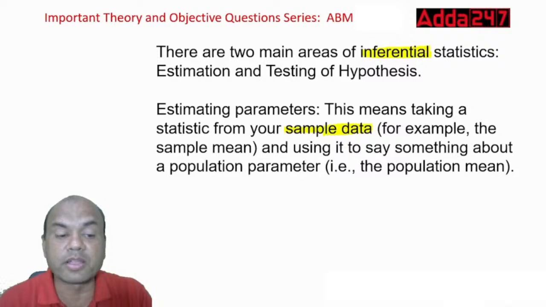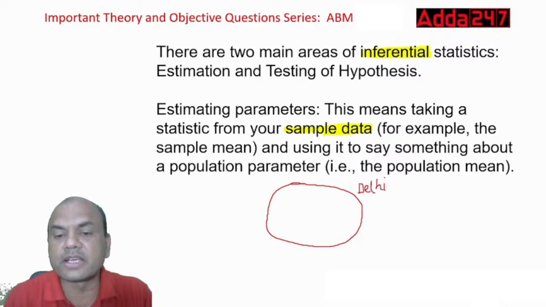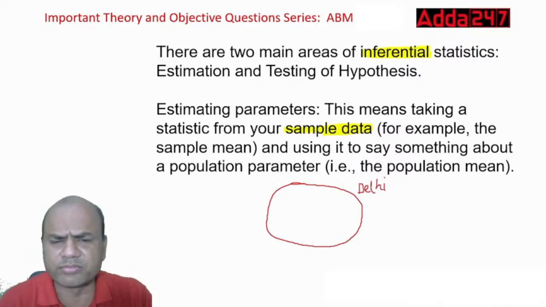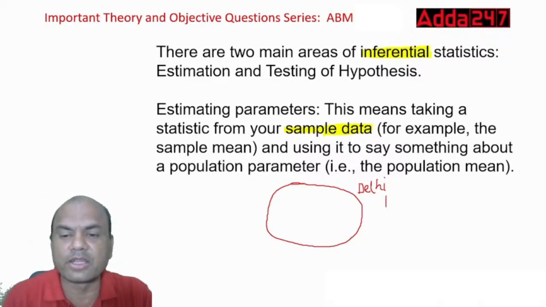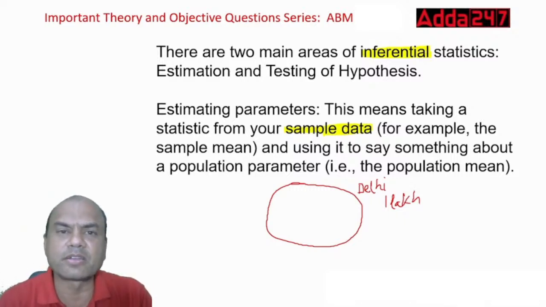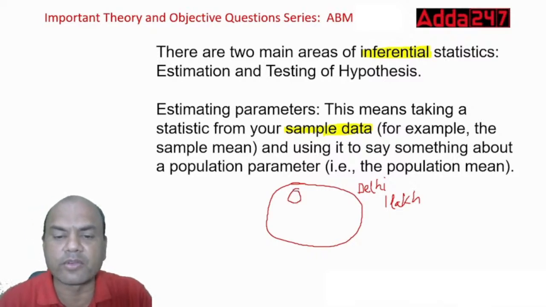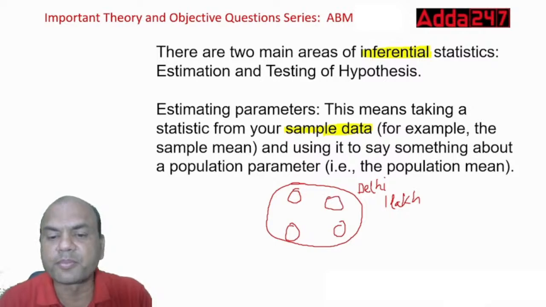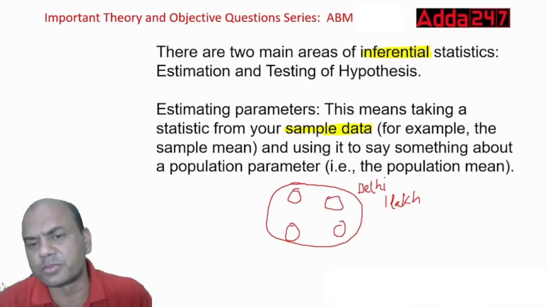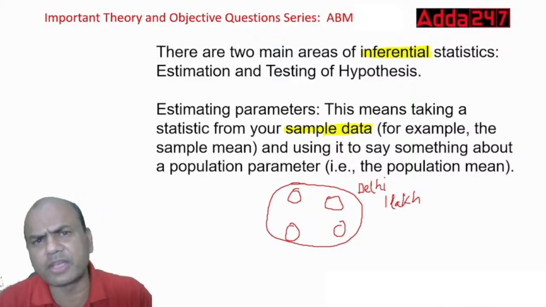Now what do you mean by this concept? Let me explain. Suppose this is my state, let's say Delhi. Let's say I have to do a survey of 1 lakh people in Delhi. Will I be able to do a 1 lakh people survey over here? Not possible. So what will I do? I'll take samples from four corners of Delhi and find out whatever I require. Suppose I require the salaries of these 1 lakh people of Delhi. I require the average salary of Delhi.